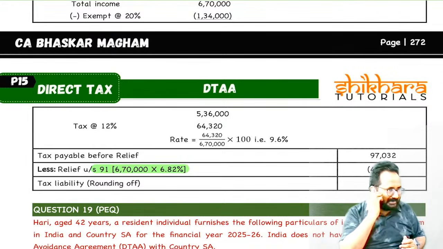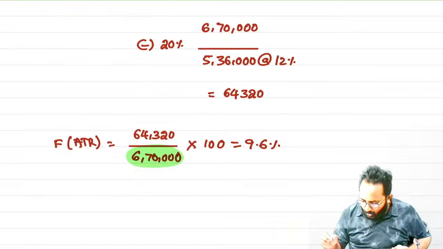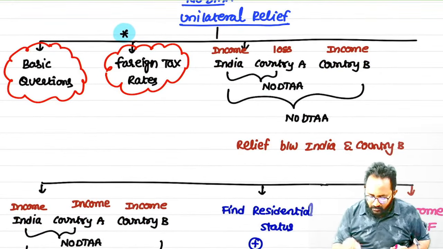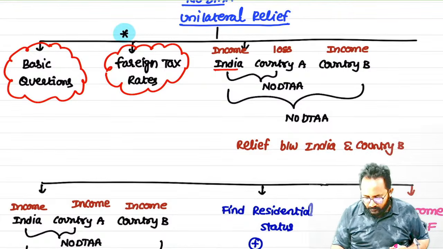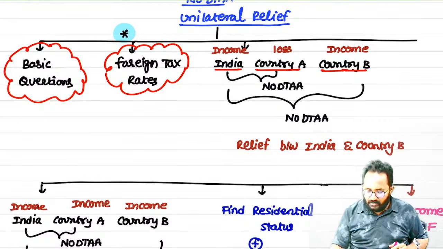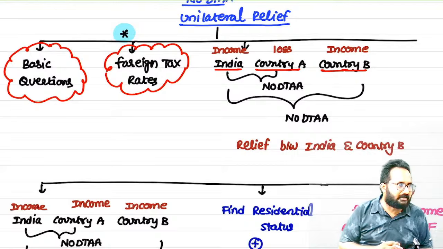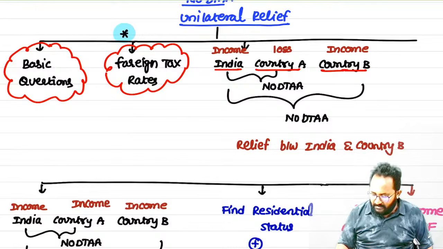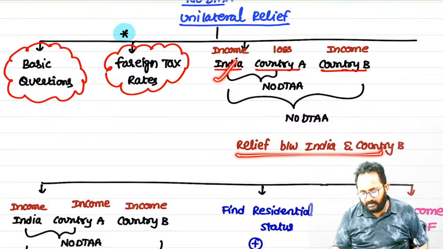Regarding the foreign tax rate, the twisted questions, these two only we have. We discussed these two questions also. Now we will move on towards the next model. What is that? There is a country, India, and they will give two countries. Along with India, two countries. But in one country only they will give income. In another country they will give loss. Now we have to calculate the relief between India and which country? Country B. That means here only we are getting double taxation, so that's why relief we have to calculate between these two countries.